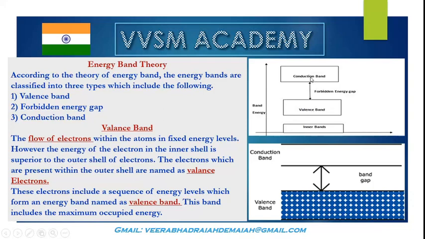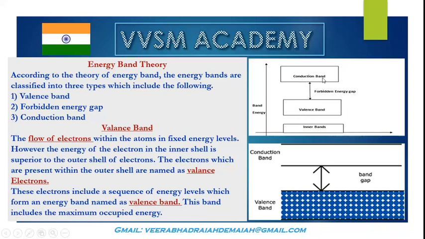What is conduction band and what is valence band? Let us discuss. The gap, the space between the conduction band and valence band, is called the forbidden energy gap.